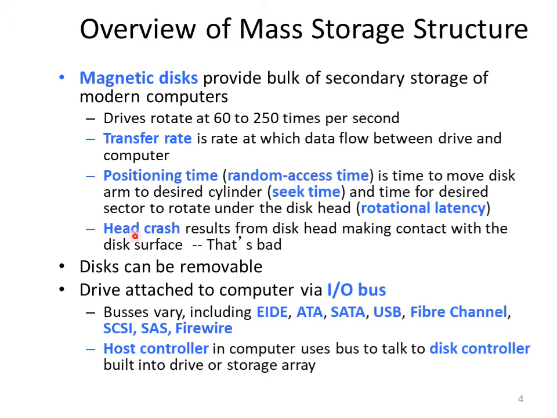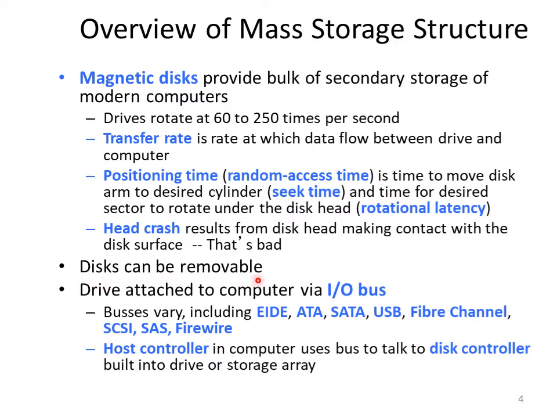The next term is head crash, which results from the disk head making contact with the disk surface, which creates a bad sector. Whenever the disk head makes contact with a particular sector on the disk surface, there is a crash and we call it a head crash. That is, we are unable to store data on that sector.